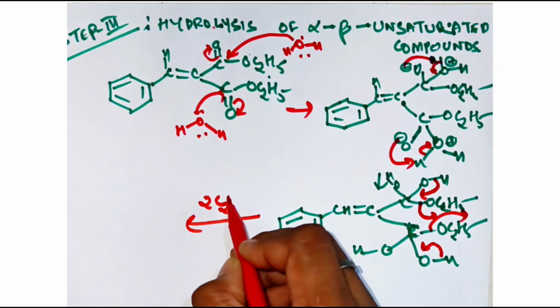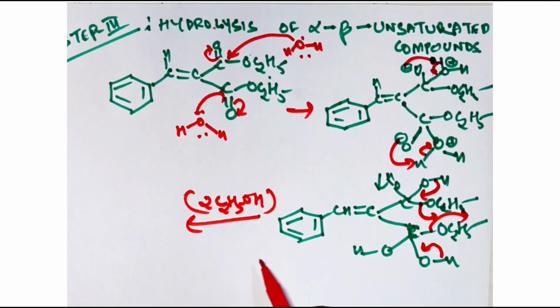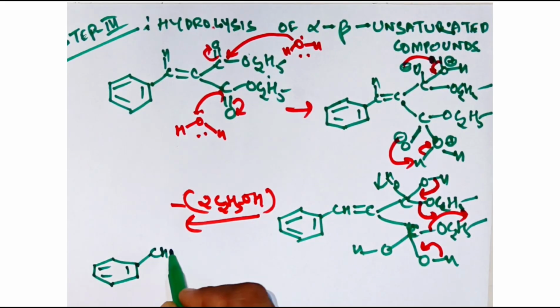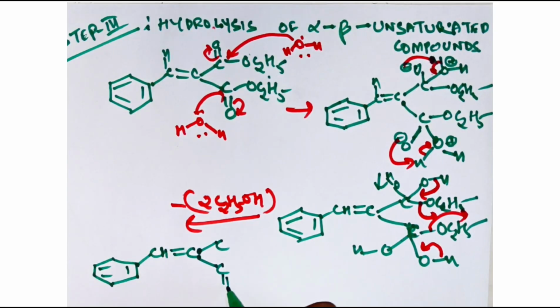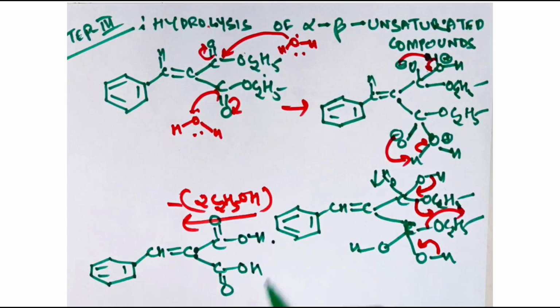So twice C2H5OH, two molecules of alcohol, are now removed. So your final product looks like this. It comes as your alpha beta unsaturated acid: C, now C double bond O, OH, C double bond O, OH.